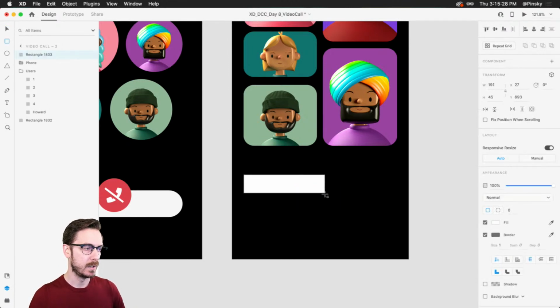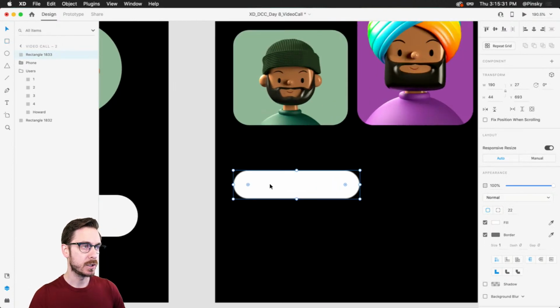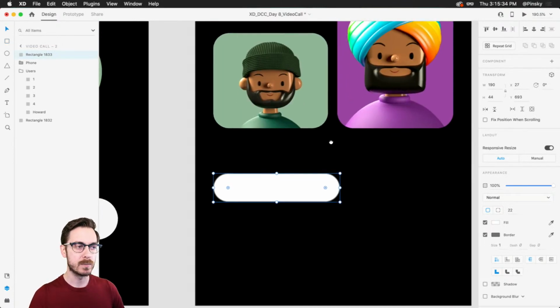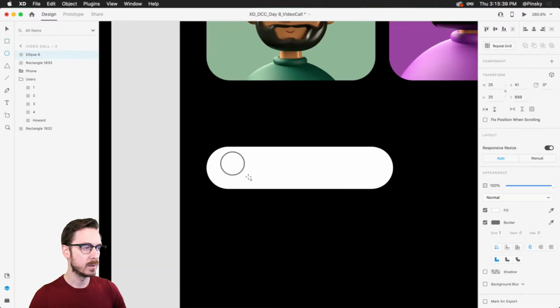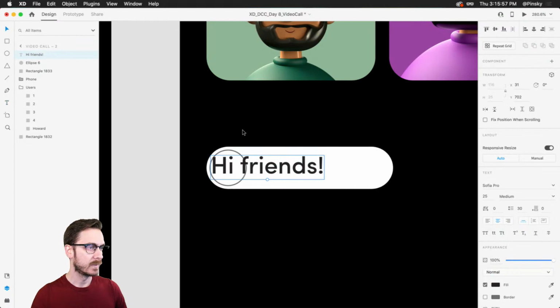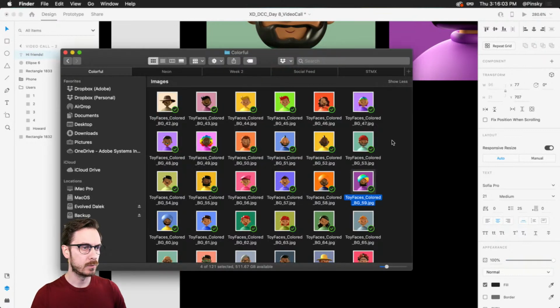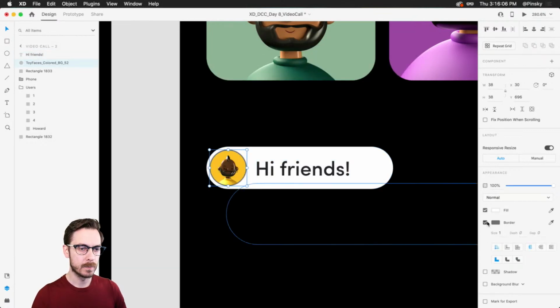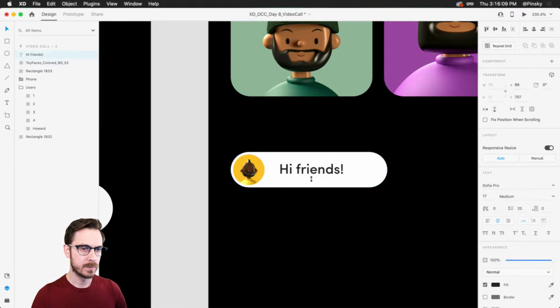You can also have chat bubbles. So let's say right over here, maybe they're in addition to the people up here, maybe there's viewers. Maybe this is like a podcast app, right? So I'm gonna do something like this. Maybe on the inside, I will create a lovely little ellipse for our avatar, right? And then, oh, I can't see anything. Change the color. This is maybe where your friends will be talking. And let's hop over to Finder, grab an image, pop that in there. Let's make this a little bit smaller.